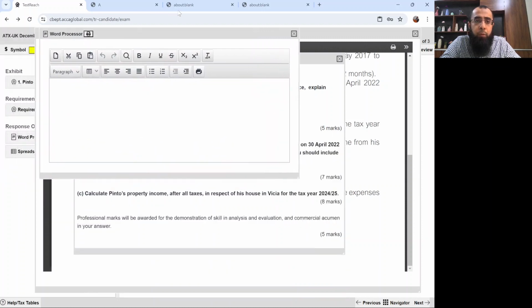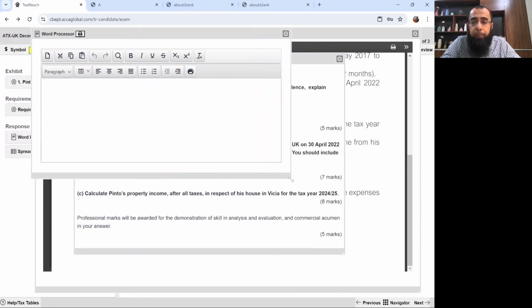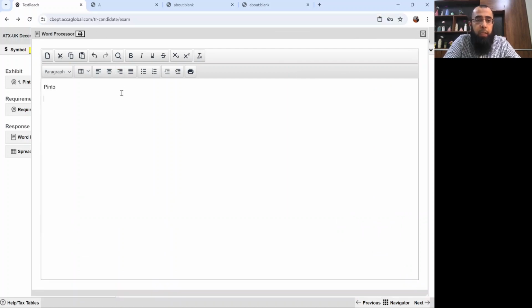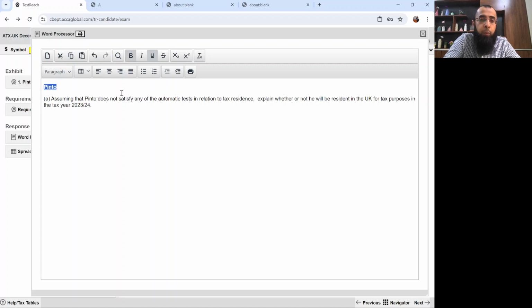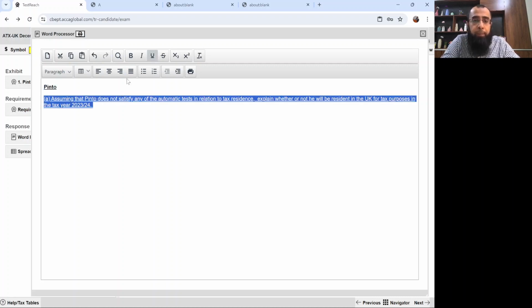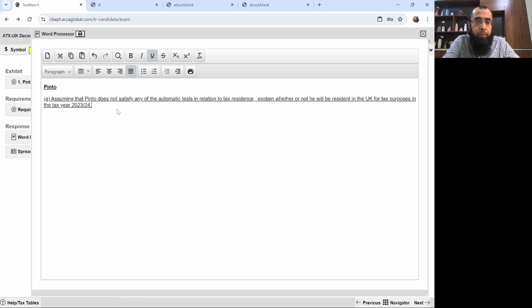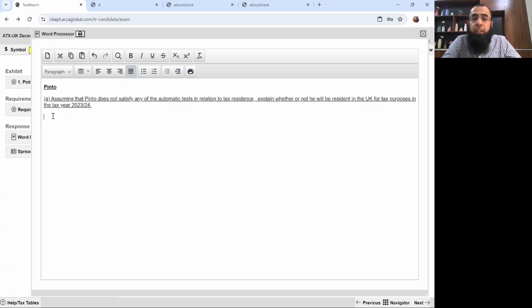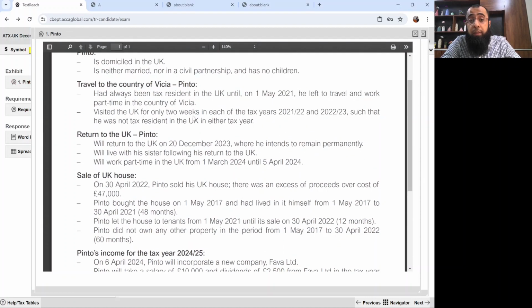Now let's come back to the word processor document where we have to answer it. The question name is Pinto, and this is our first requirement. I want you all to listen to me carefully. So now we have to answer this requirement assuming that Pinto does not satisfy any of the automatic tests in relation to tax residence. Explain whether or not he will be resident in the UK for tax purposes in the tax year 23-24. So we have to use the concept of UK ties in order to determine his residency status.